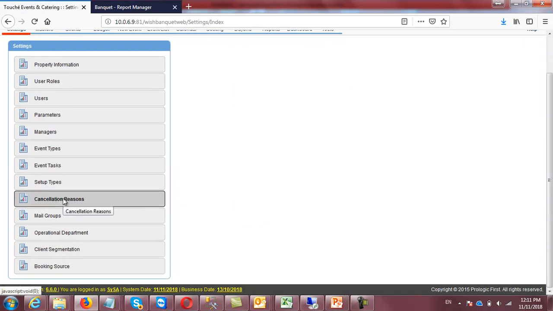Cancellation reasons, yes, you can define the standard cancellation reason when you are going to do the cancellation. So you can link that cancellation reason, because of this reason the event has been cancelled. Okay, this system supports also the email correspondence. So from the system itself you can send emails to the concerned department, concerned people.